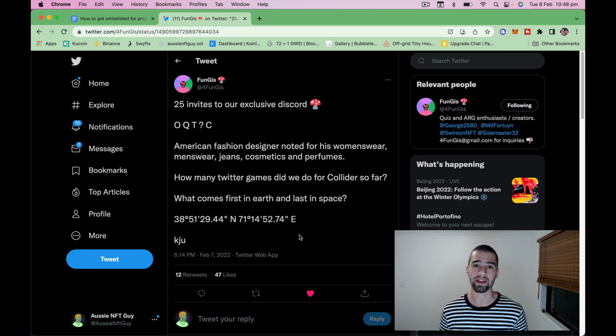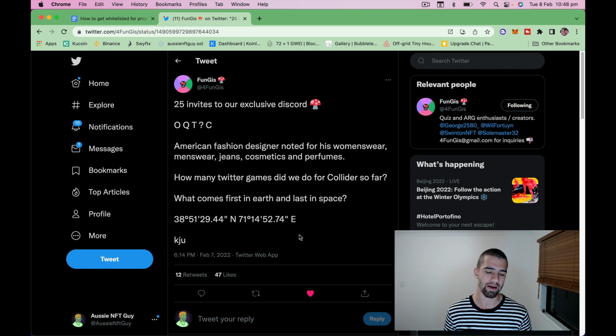So once you get whitelist, make sure you stick around in the Discord every day or two and just type a few messages so you don't get marked as inactive. But besides that, that's pretty much it. Riddles and quizzes are some of my favorites. I've got into multiple whitelists. Some of the biggest whitelists that I've got on have come from quizzes and riddles, more so quizzes because I'm better at that.